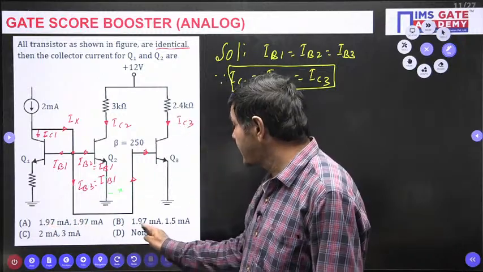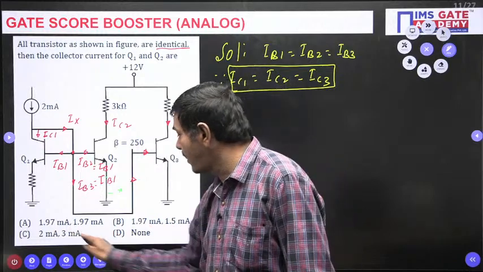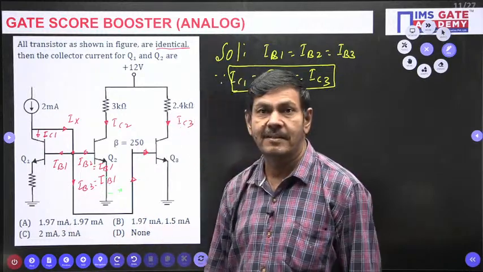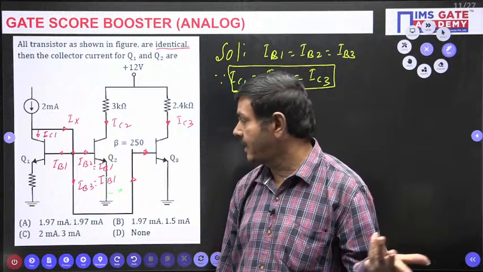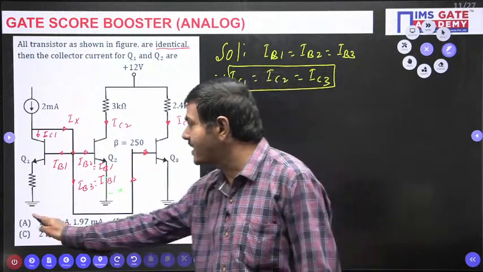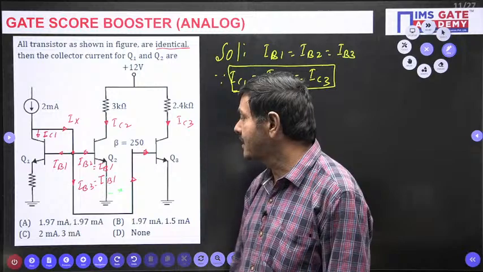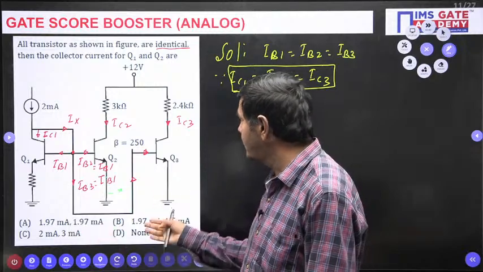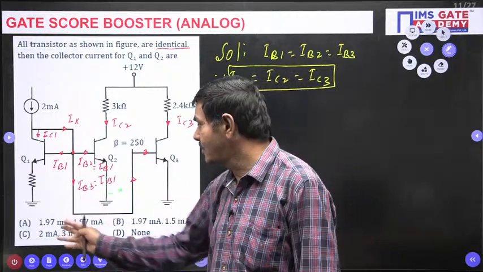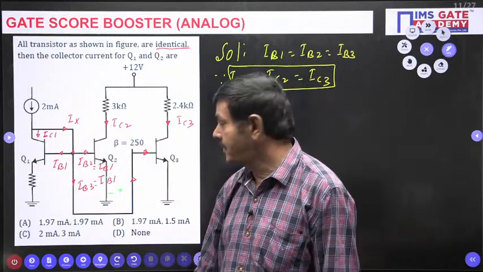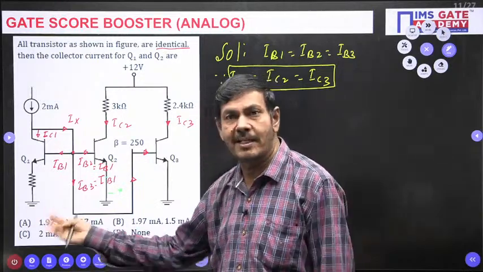In the second case, it is not equal. Third one, it is not equal. D is none only. Which option is correct, everybody can say very easily. Option A is correct only. Why is it correct? IC1 equal to IC2 equal to IC3 only. So maybe there is a chance that 1.97 is possible.